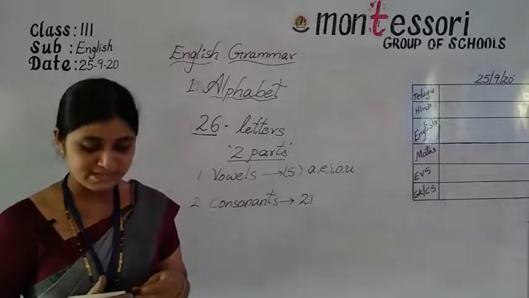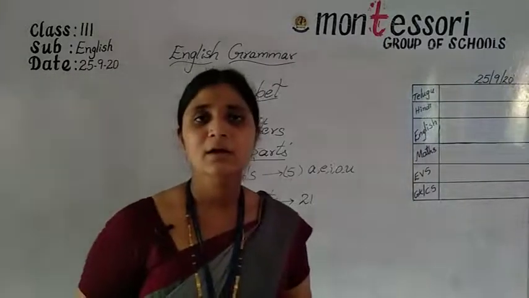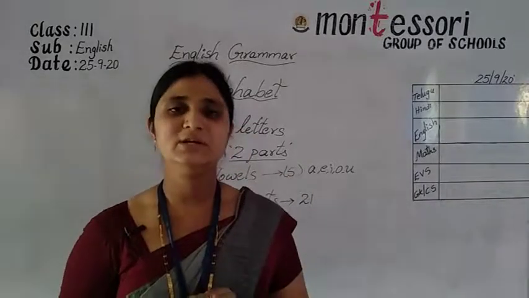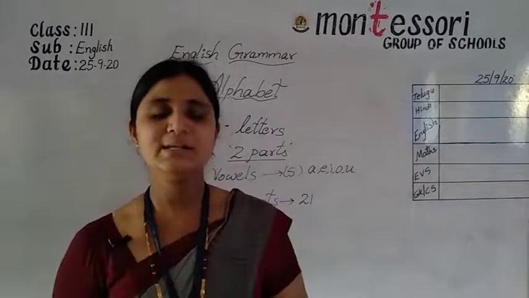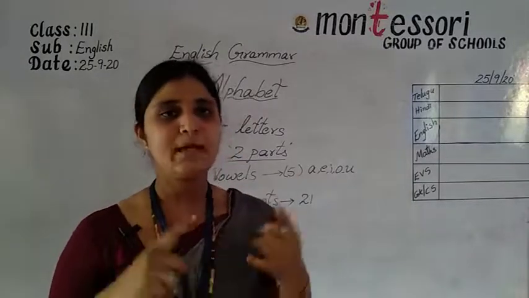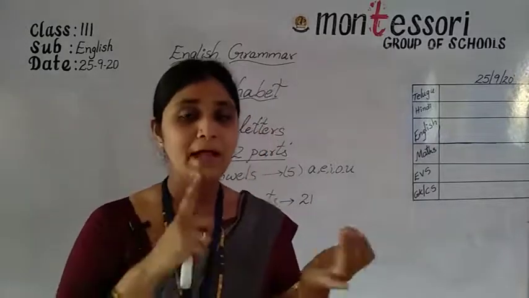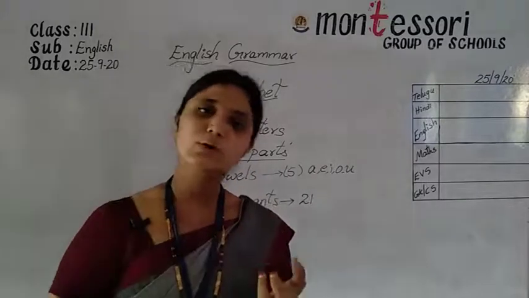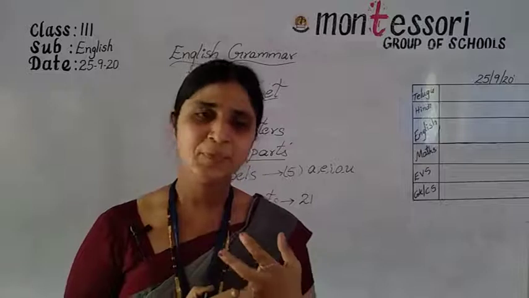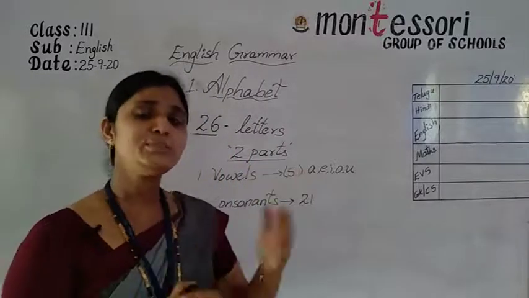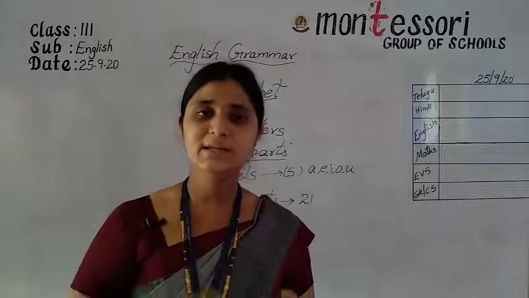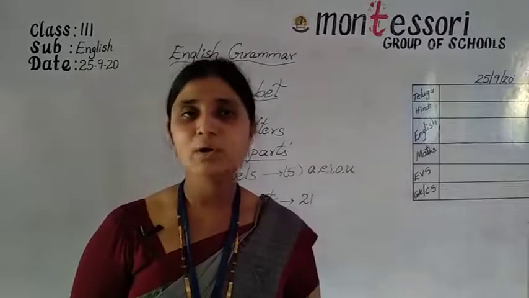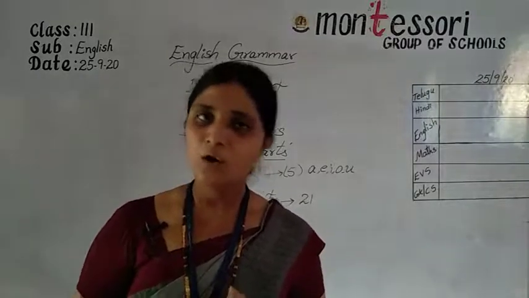Okay, my dear, do you understand? See, first, how many letters do we have? We have 26 letters in the English alphabet. Those 26 letters we can write in two forms, capital letters and small letters. Capital letters are also called uppercase letters and small letters are also called lowercase letters. Then the arrangement of those 26 letters in a particular order is called alphabetical order.